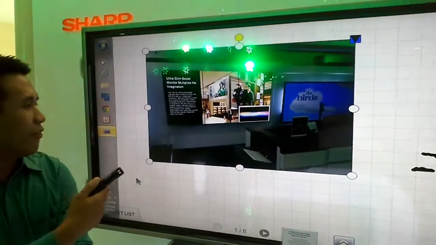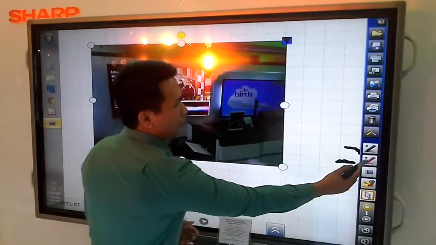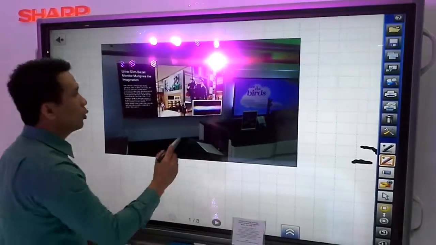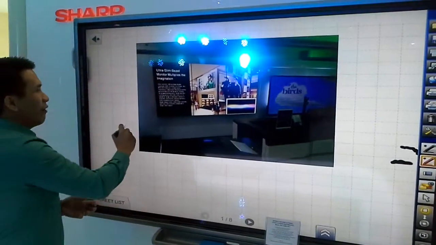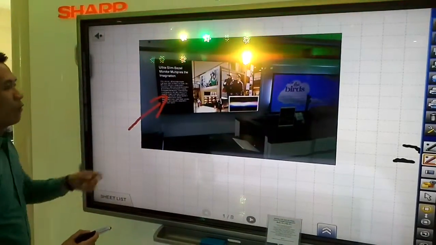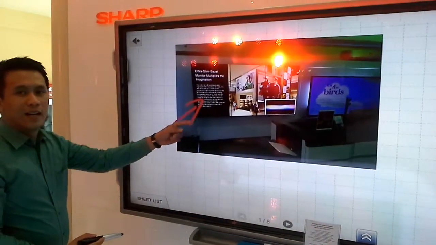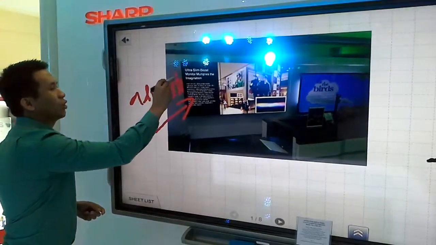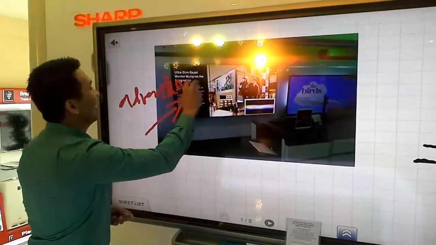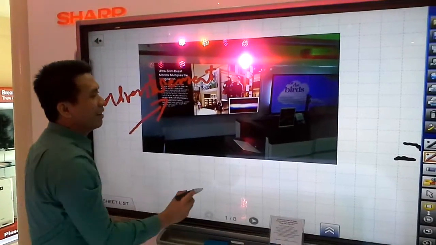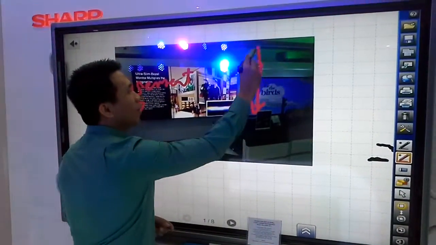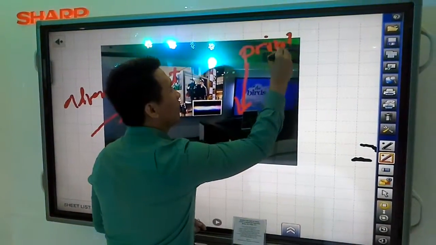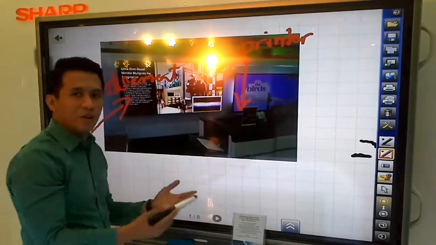And once you send the file, you can use the different pens in order to give details to your presentation. For example, this is for advertisement. Sorry for my handwriting. Then this is our printer. So you can use that.